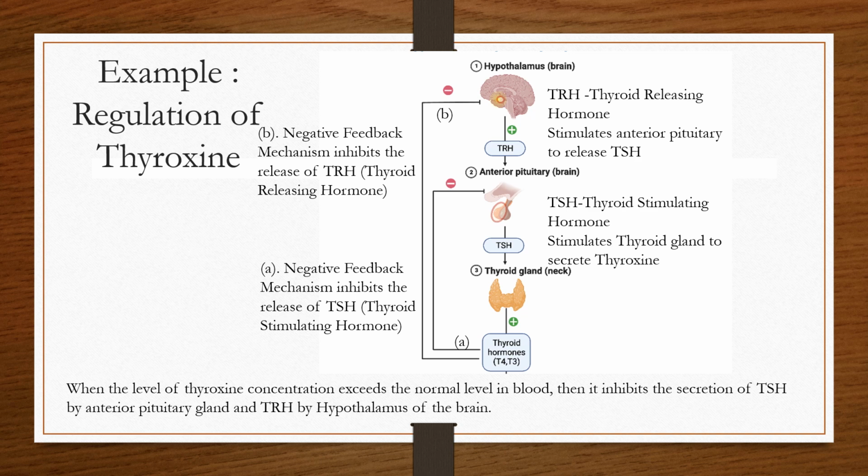And even the hypothalamus of the brain detects the excess of thyroid hormones, and thus it also receives the negative feedback, and the negative feedback mechanism inhibits the release of the TRH, or the thyroid releasing hormone. So this is how the normal level of thyroxine is maintained in the body.